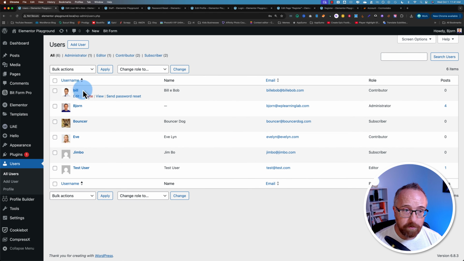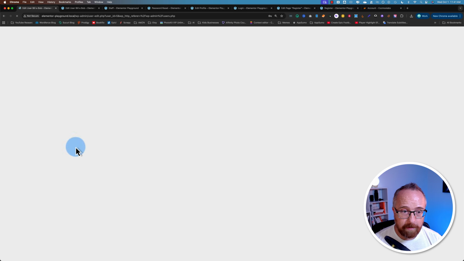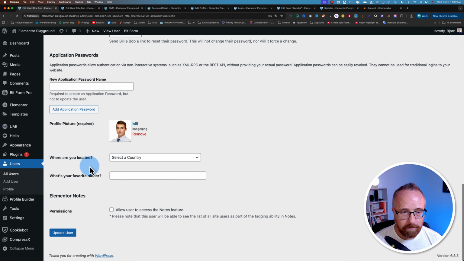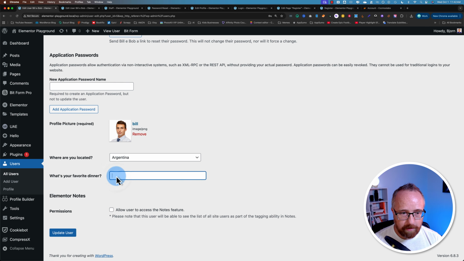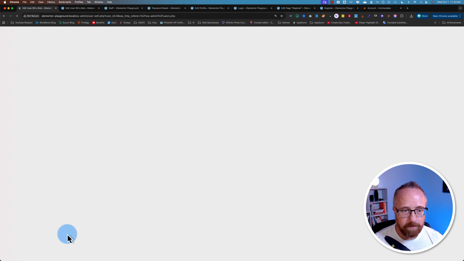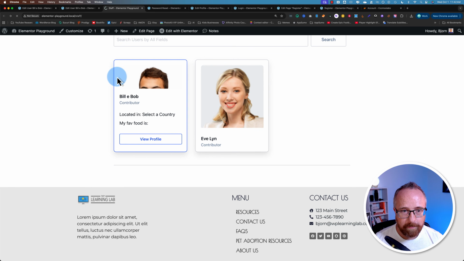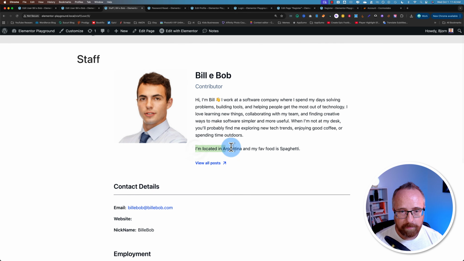So you find the user inside the user list, go to edit, and if you scroll down, you will see right here, profile builder area, which country you're located in, Argentina, favorite food is spaghetti. Update user. Now Billy Bob is going to have that info. Look at that. Go to his profile, it'll be there as well. Located in Argentina, my favorite food is spaghetti.